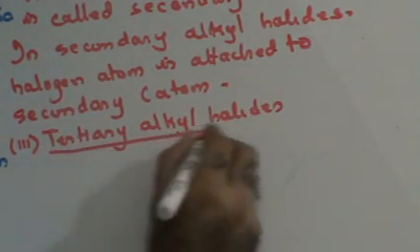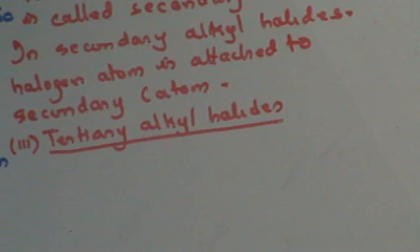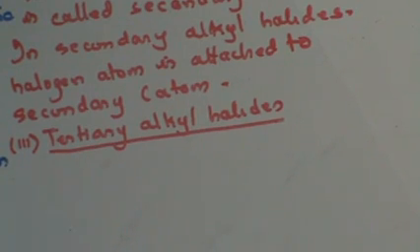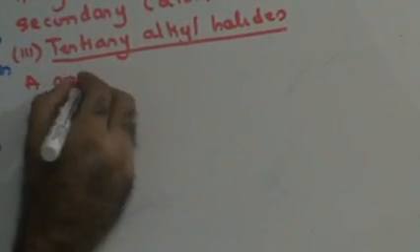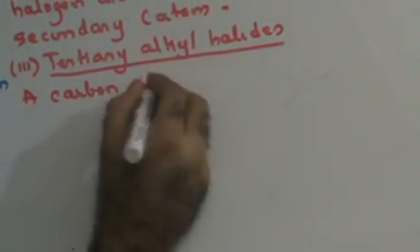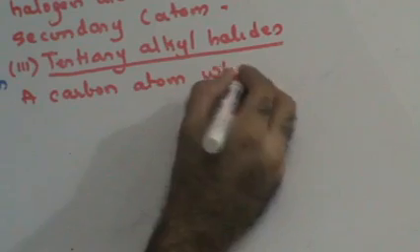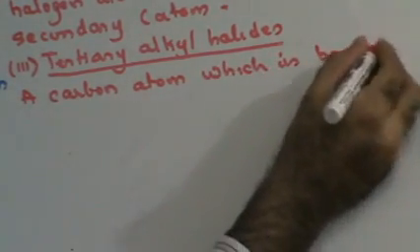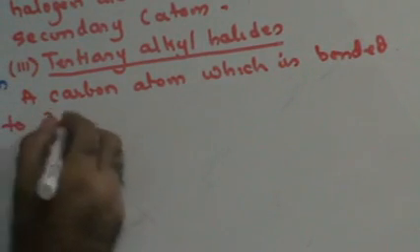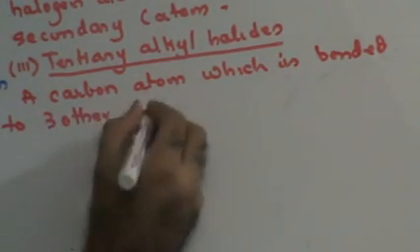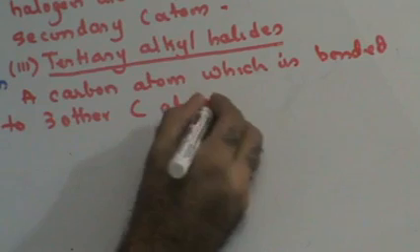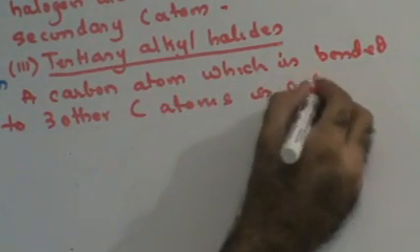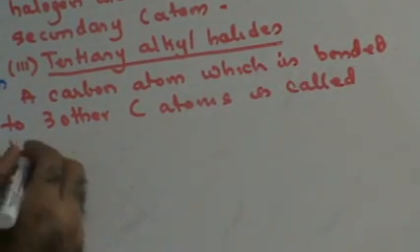What are tertiary alkyl halides? A carbon atom which is attached to three other carbon atoms is called a tertiary carbon atom. A carbon atom which is bonded to three other carbon atoms is called a tertiary carbon atom.